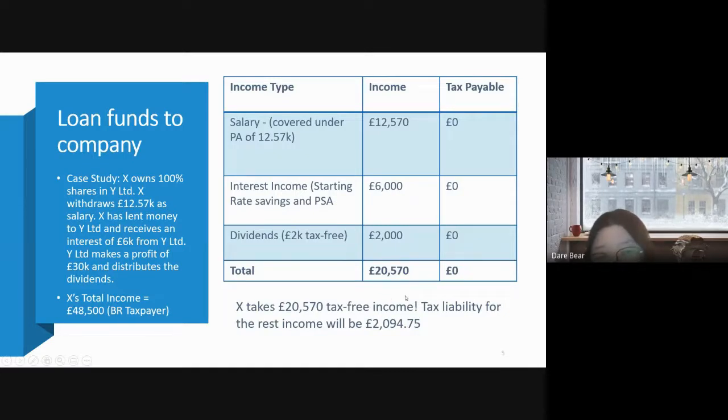7.5%. It is not 20%, it is 7.5%, because Mr. X withdrew the dividend. The rest of the income is all coming from the dividend, and the basic rate taxpayer dividend rate is 7.5%. And the tax rate of 7.5% might be changed from next tax year. I will update you after the chancellor announces the new tax rate.